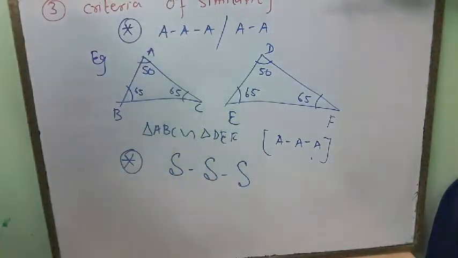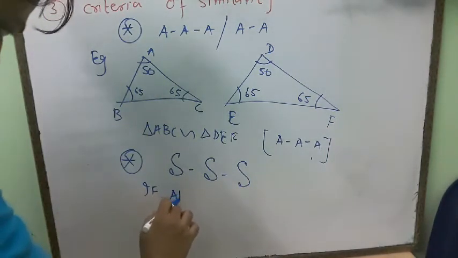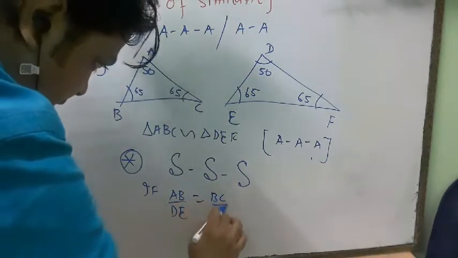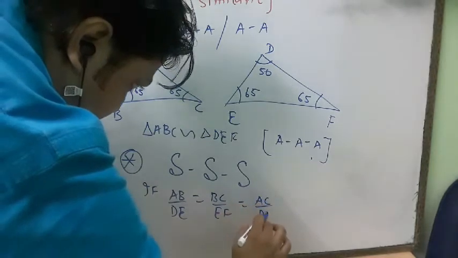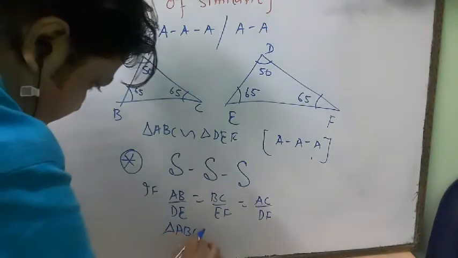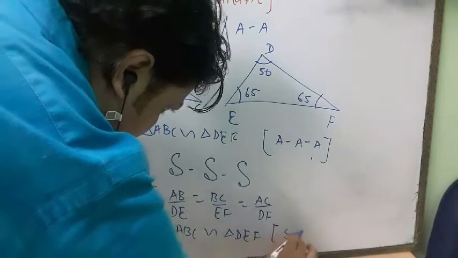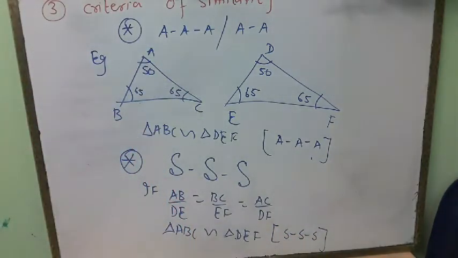These are the things. If AB by DE is equal to BC by EF is equal to AC by DF, the ratio of given sides are equal, then we can say that triangle ABC is similar to triangle DEF by criteria SSS. This is the thing.